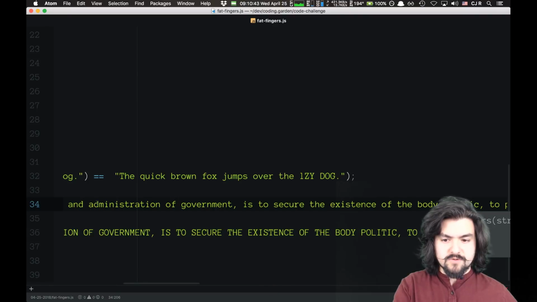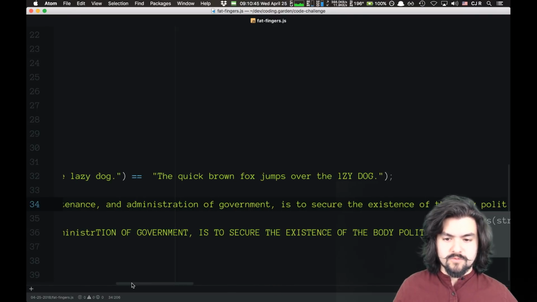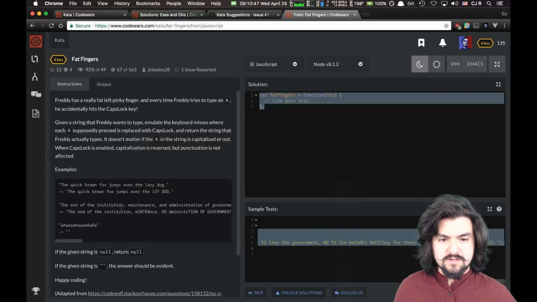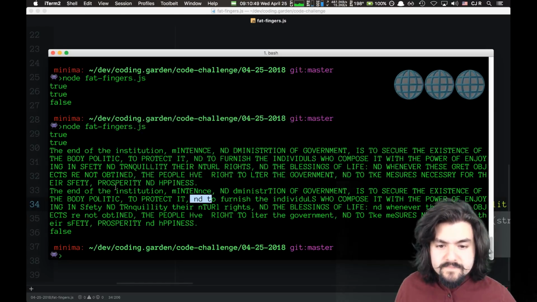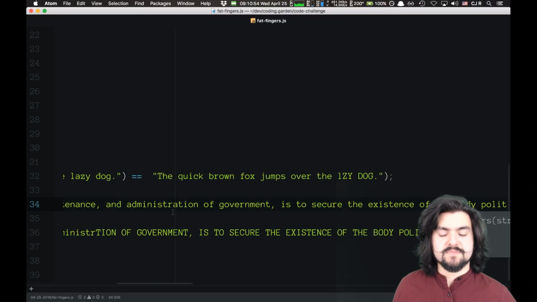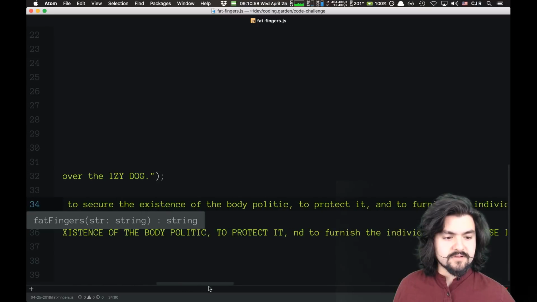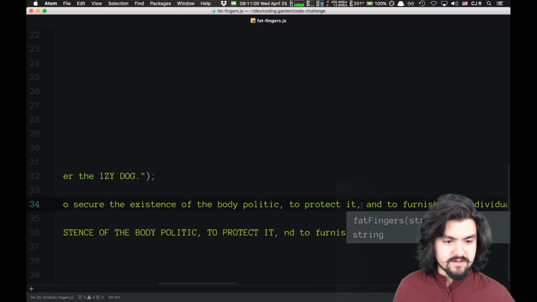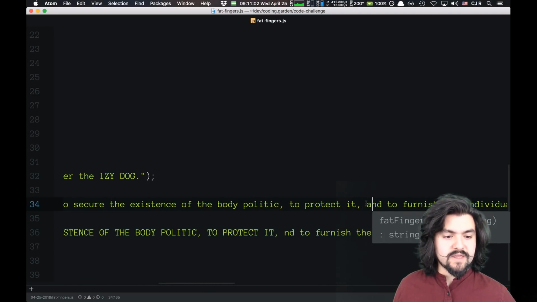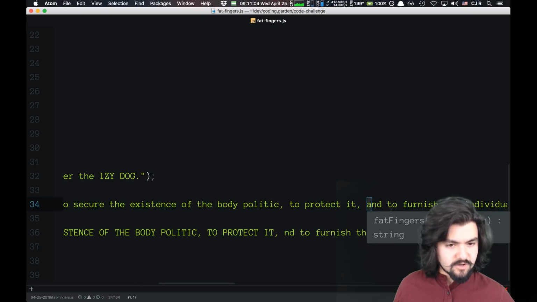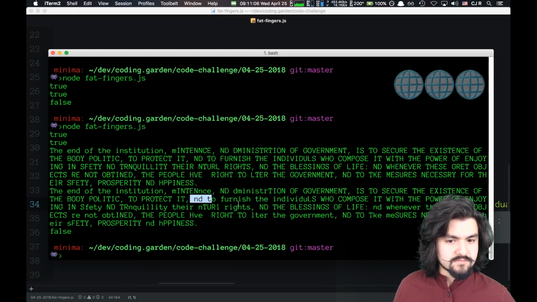Where's the first A? We start capitalizing inside of administration. So here we start capitalizing, and then everything is capital until we get to here. And then when we hit this again, it should go back down to lowercase. But it's not.